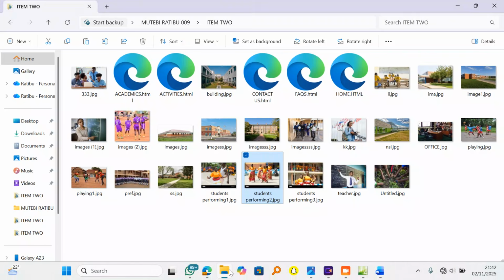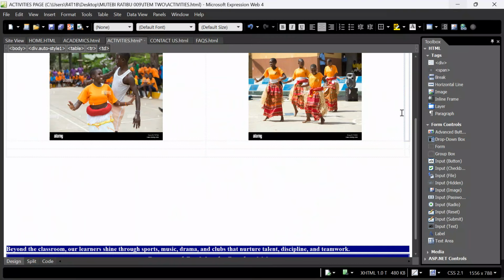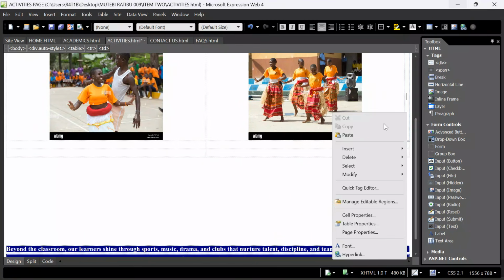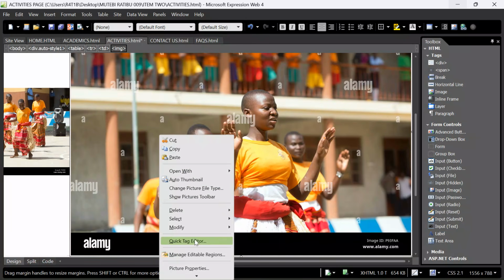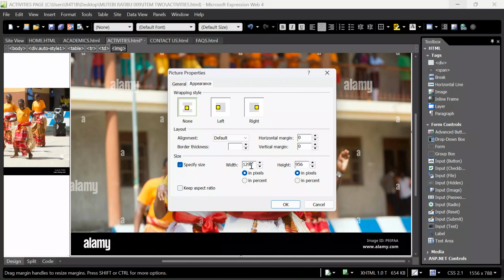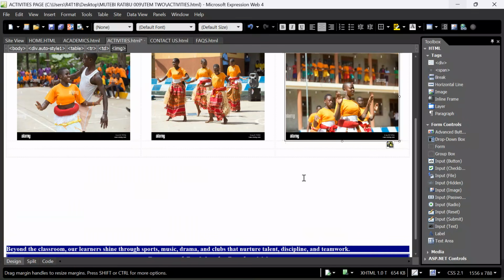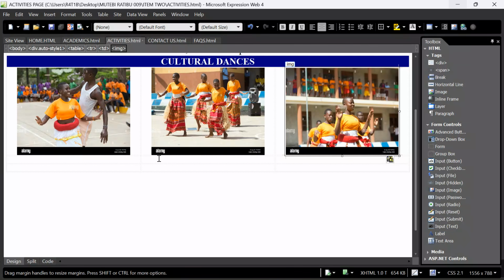When I click OK, one more image, come here. We see what do we have. Yes, these students are also under the cultural traditional dances. I will come over here, Control V, click OK, right click, go to picture properties, then click appearance, anti-aspect ratio. I want to take 431 and then the height will be 337. Click OK. Nice. We are done inserting our images. Control S to save changes. Make sure you Control S to save changes.